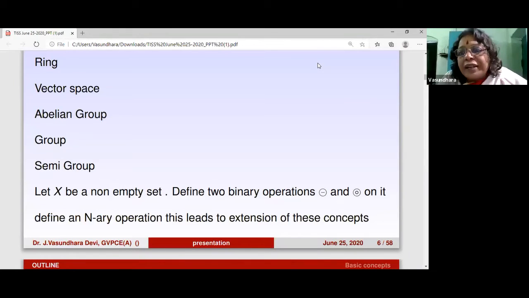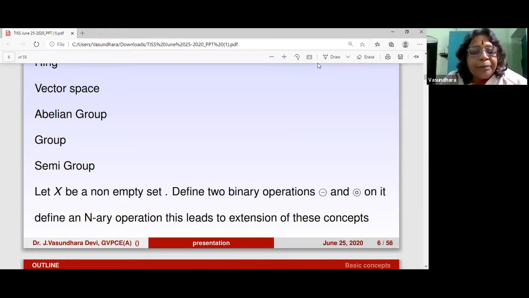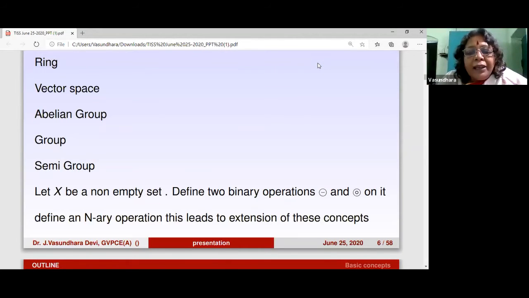But then how do you generalize it? What you do is take a non-empty set, you define two binary operations on it, as I have shown by a dot and a circle. And then you try to study how many of the properties that are there on the field you get. You work with them. You see how many properties you get to get a group. If those properties are not satisfied, you try to see if you can get a semigroup and so on and so forth.